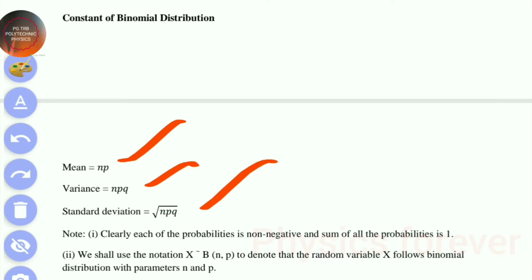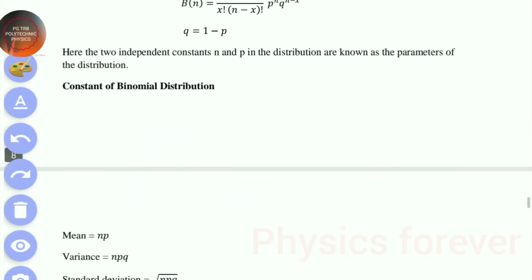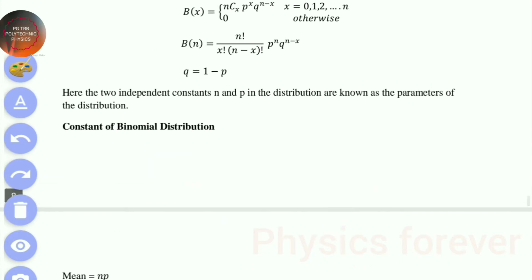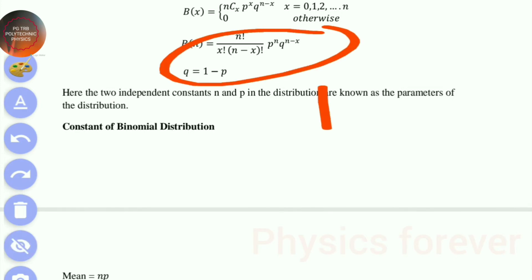So after that we have to get the two values p and q. Then we apply them in this equation. In this equation we know p, q, n and x. So after solving for n and p, all the solutions are substituted in this equation.